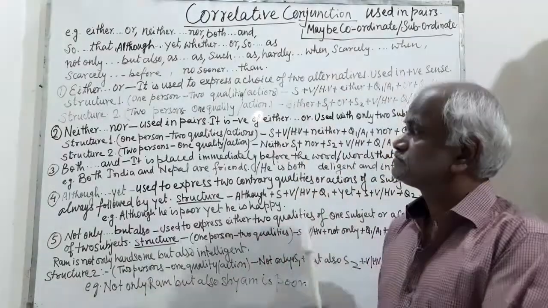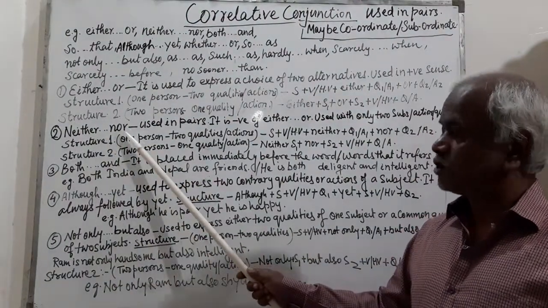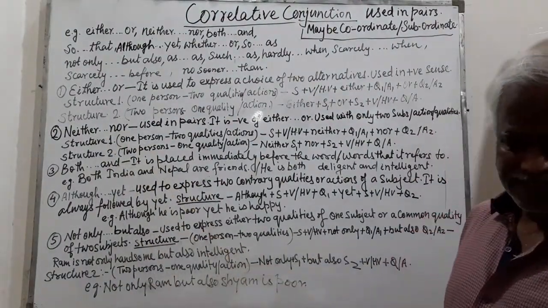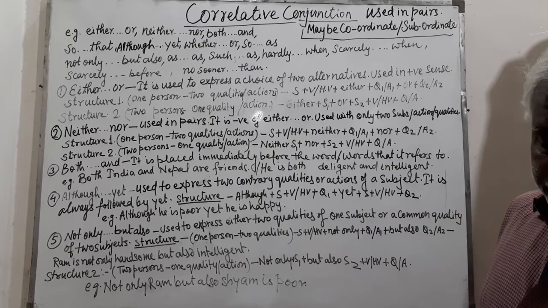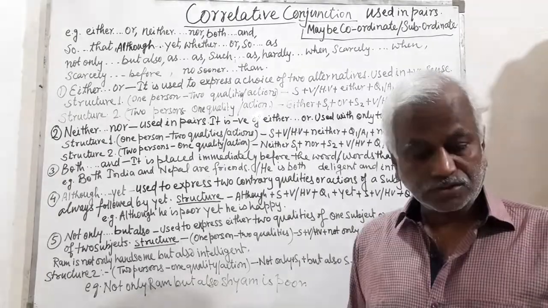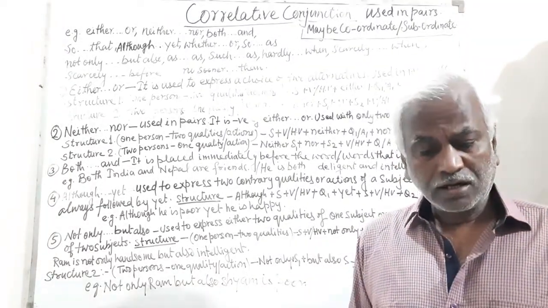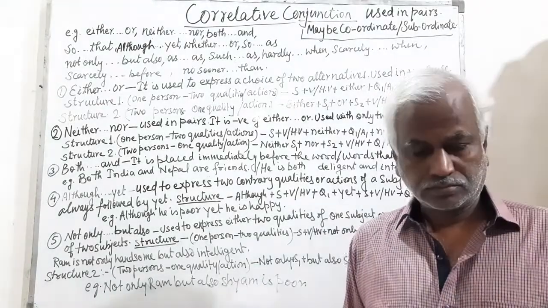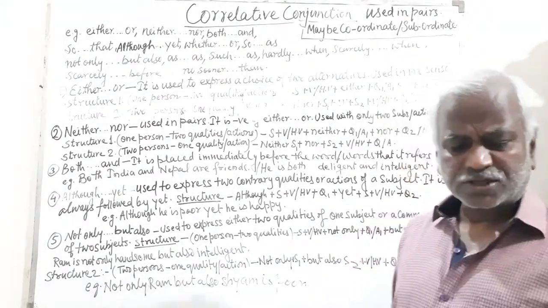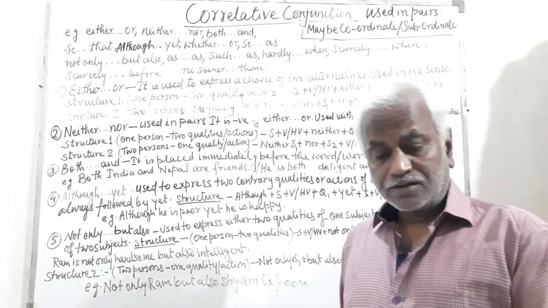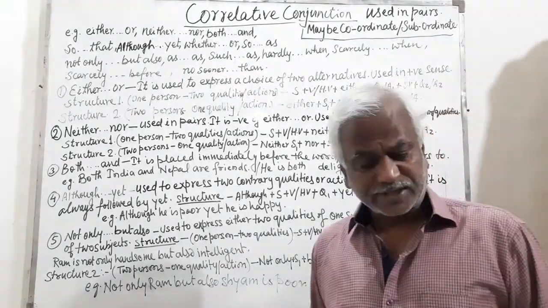Next one is neither-nor. It is the negative of either-or. It means not one or the other of the two. Here one thing is to be remembered. This conjunction is used in negative sense.